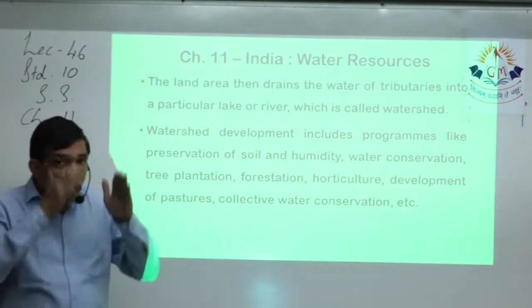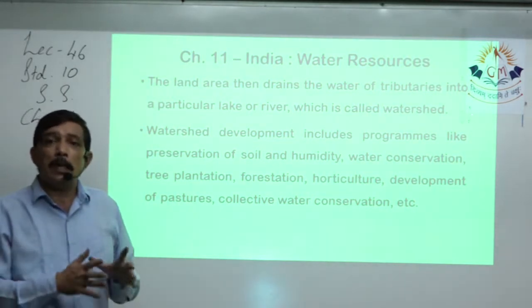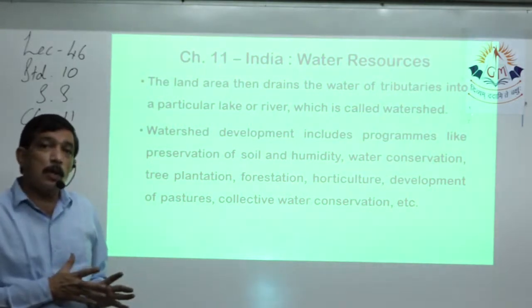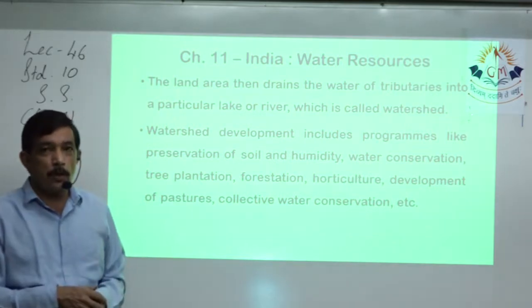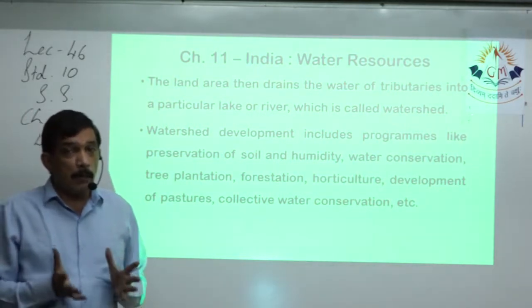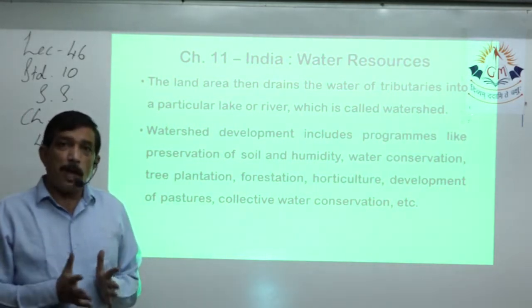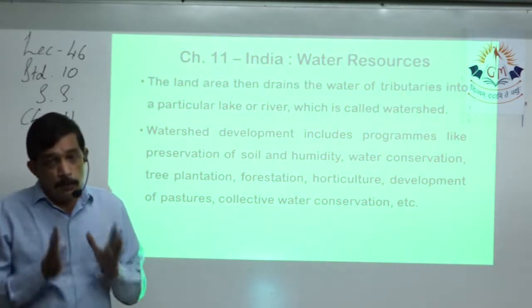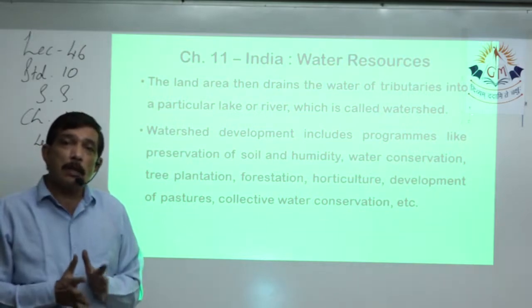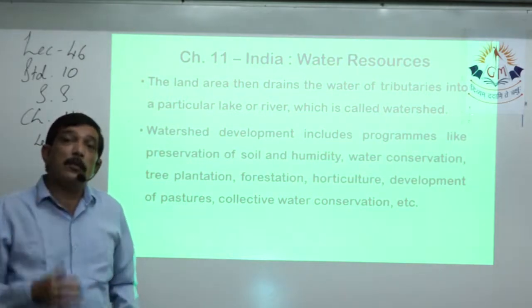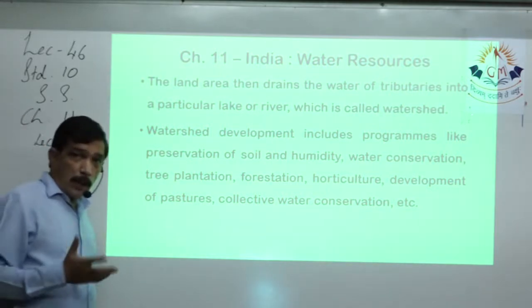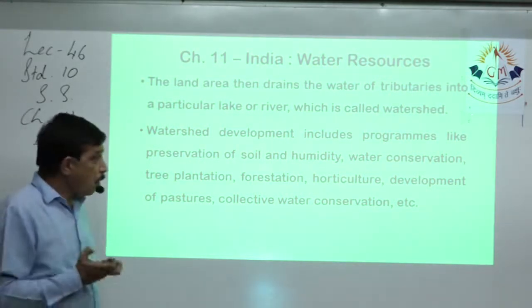And if the water goes inside the ground, then of course the humidity, that moisture inside the ground, will help the vegetation to grow. So the area will become green. If there are farms over there, they will have lots of underground water, and humidity present in the ground will also be helpful for the crop to grow. Water conservation can be done automatically. We are conserving water, saving water.